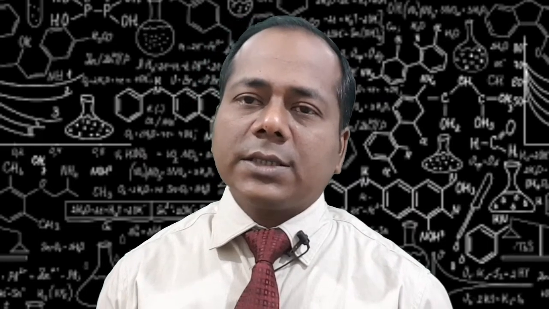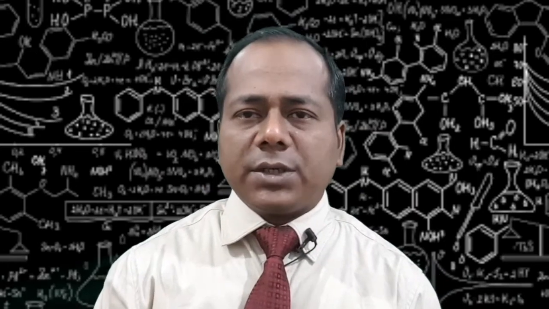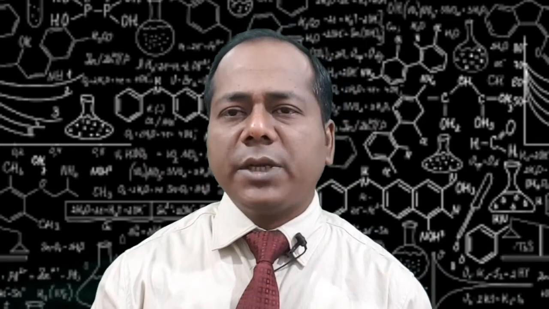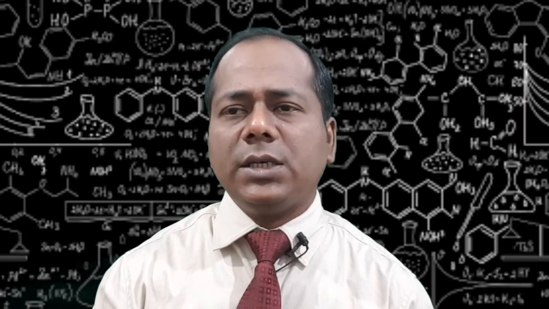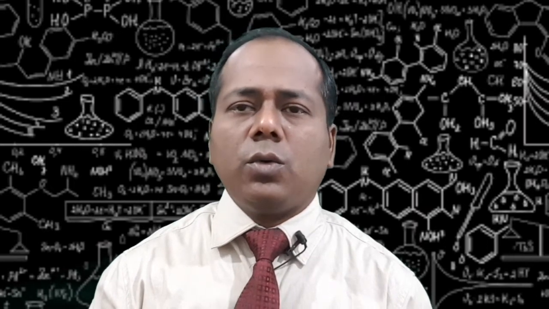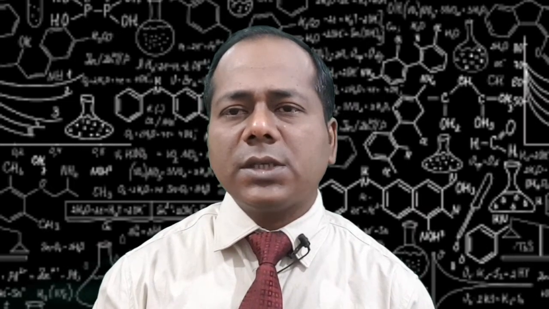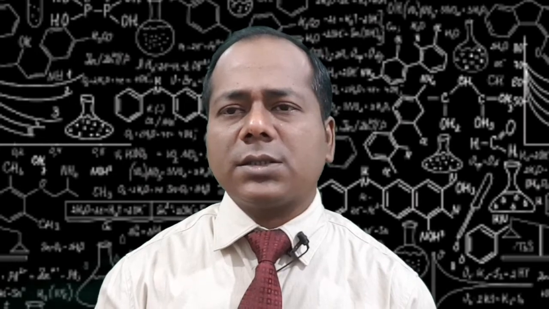Today, we discuss some important topics from chemistry, second paper, chapter 2, organic chemistry. My dear students, it has been mentioned that the number of organic compounds is about 16 million. So, to name these compounds is an important task.